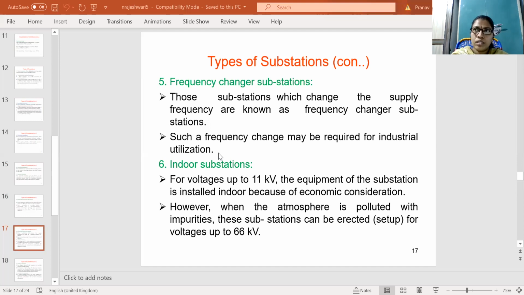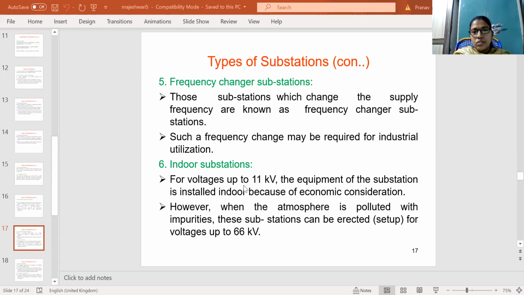One industry may require 50 hertz frequency, and another industry may require 60 hertz or 48 hertz frequency. Every industry has its own frequency levels for industrial utilization. So these frequency changer substations are installed at industrial areas for industrial utilization.